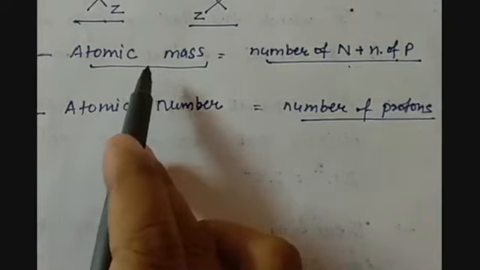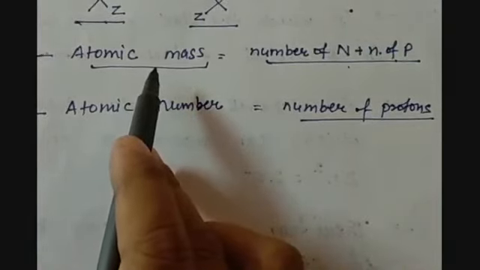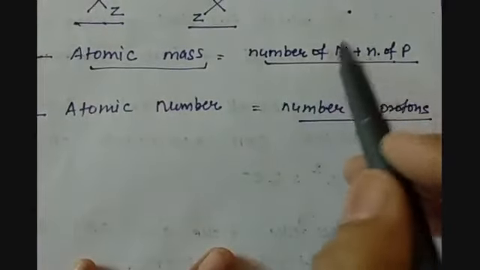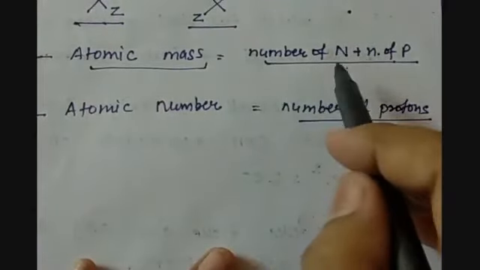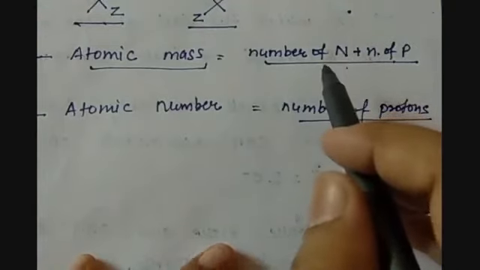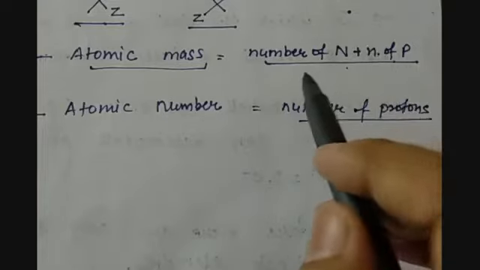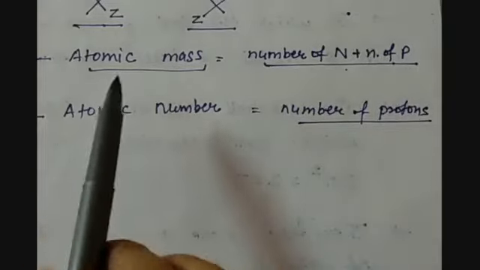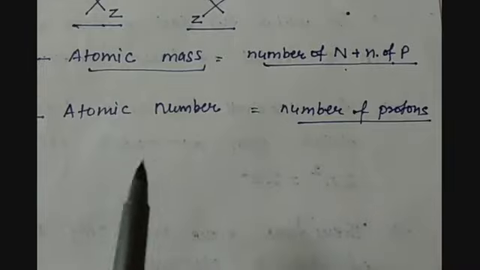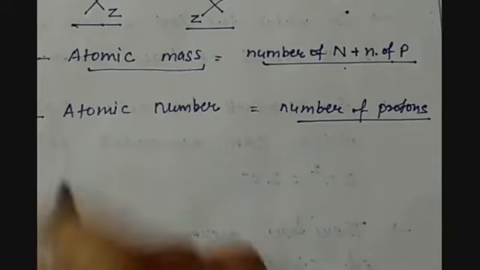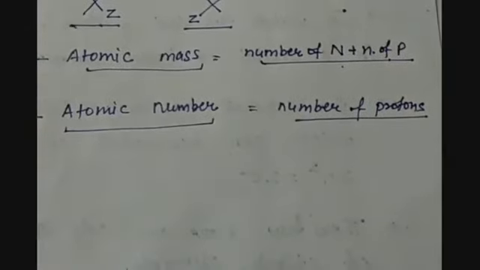They also talked about the physical and chemical properties of the elements, but neither protons nor neutrons take part in chemical reactions or make any chemical properties of the element. So atomic mass is not the fundamental property that governs the physical and chemical properties. It is the atomic number that governs the properties of the element.